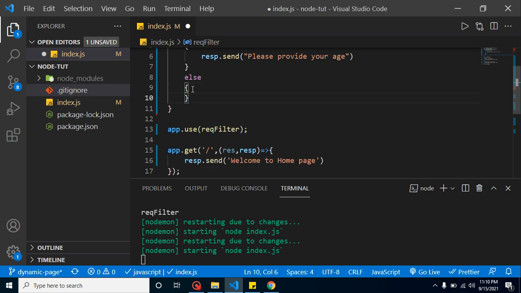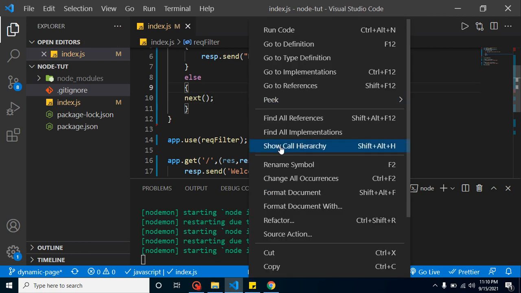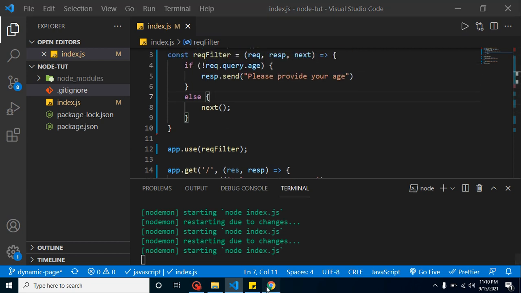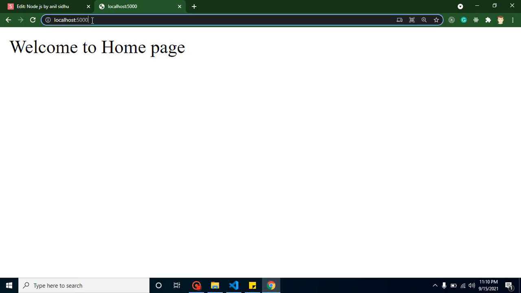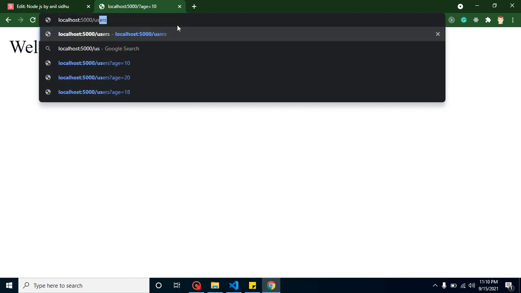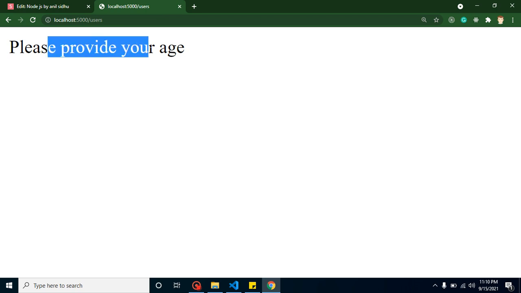Oh, my bad. Like this, right? So let me format this code. Great. So now let's check. If I load it, it just says please provide your age, and the same thing it tells with the users page. So let me go with the home page and provide some age, like 10 years. Now I can go to the home page, and same case with the user. So if I provide any age, I can go to the users page. Otherwise it will give us a you cannot access this page error.